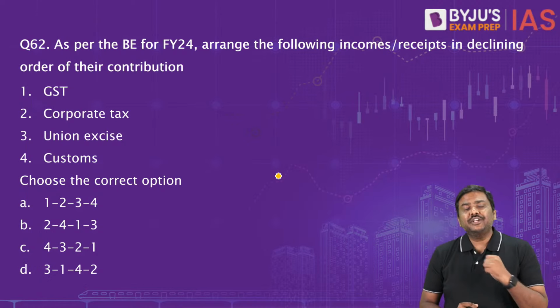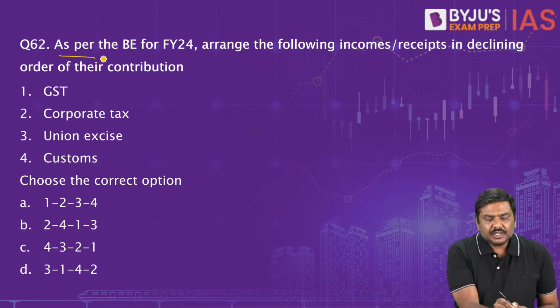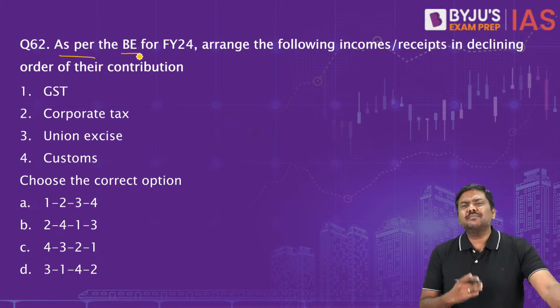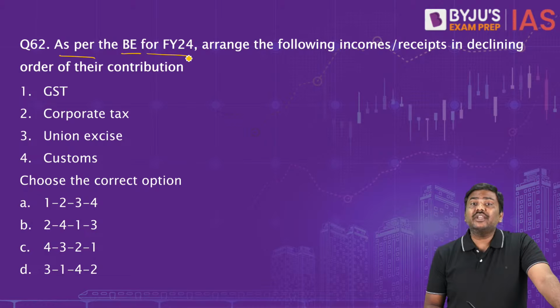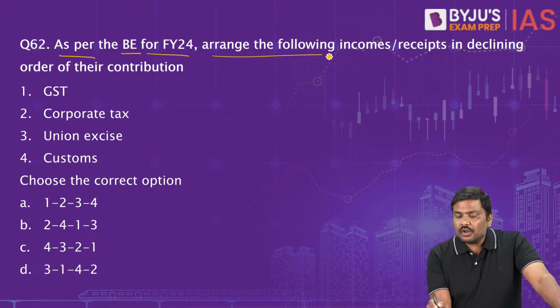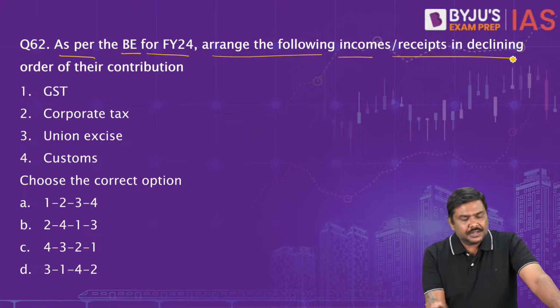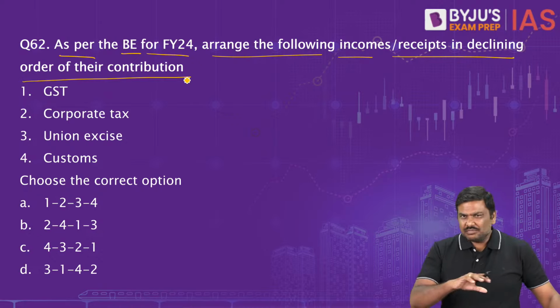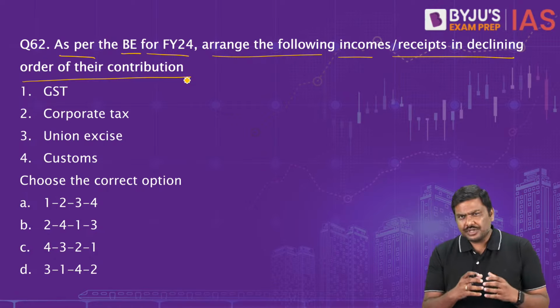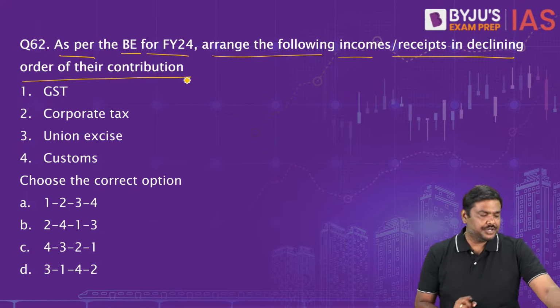Question number 62. As per the budget estimates, B simply stands for budget estimates for financial year 24, arrange the following incomes or receipts in declining order of their contribution. Now, this is not a very conceptual question. It is simply a factual question.